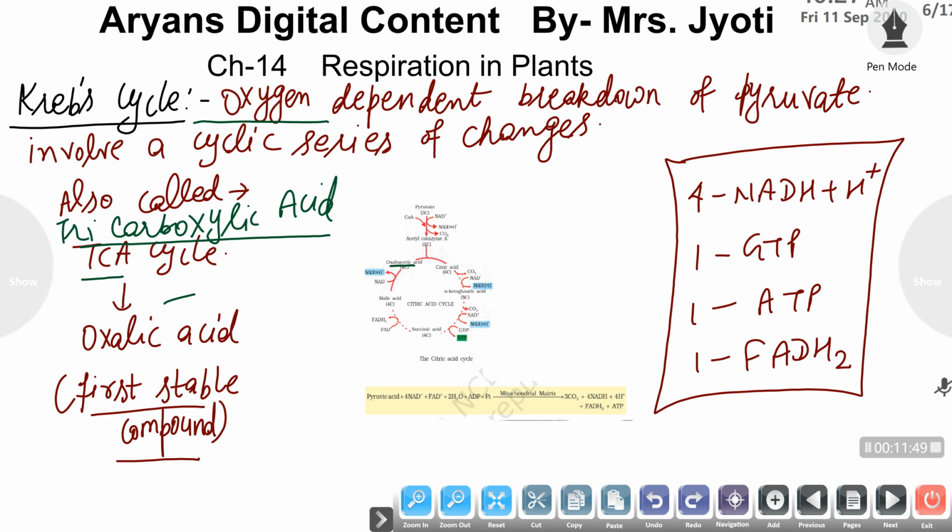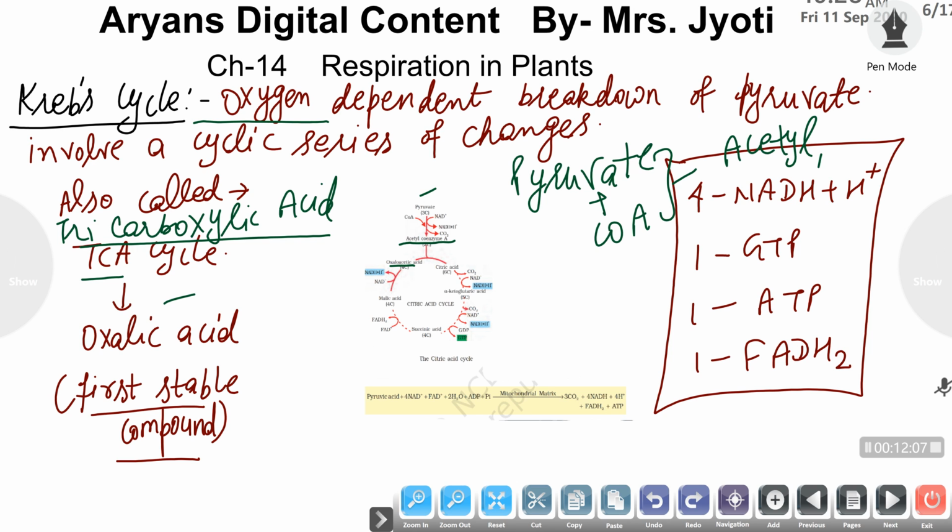The TCA cycle starts with the formation of acetyl coenzyme A by adding coenzyme A to the pyruvate molecule, meaning pyruvate plus coenzyme A results in acetyl coenzyme A, and this reaction makes use of oxygen.